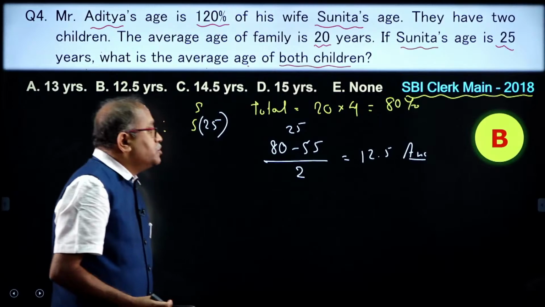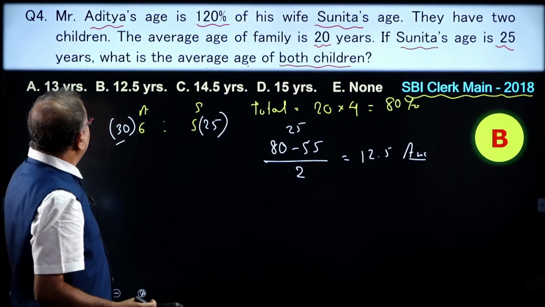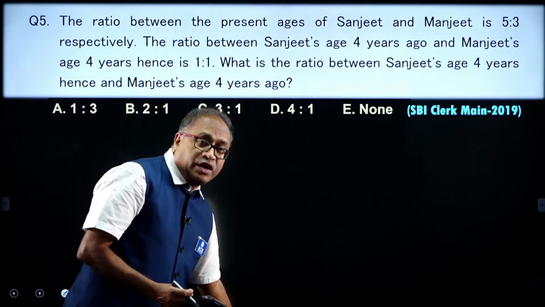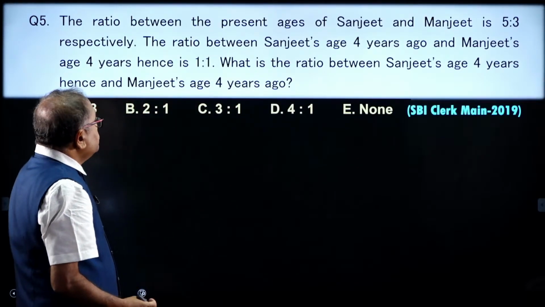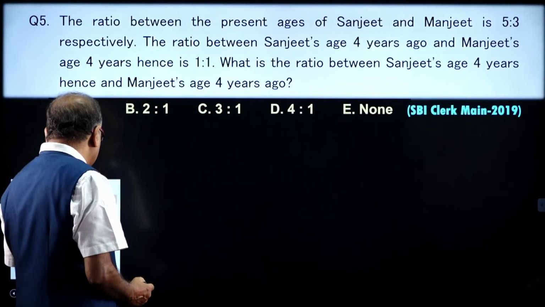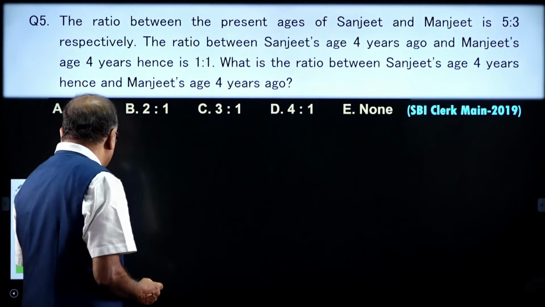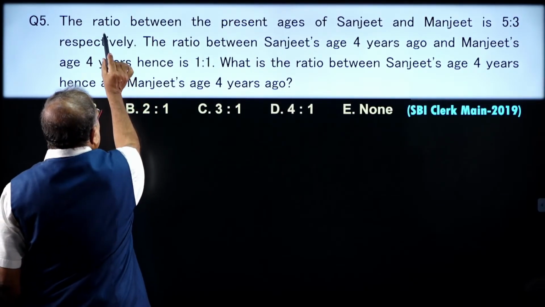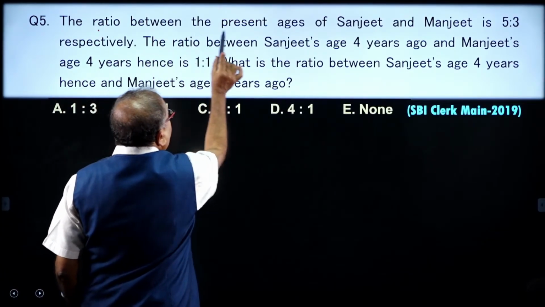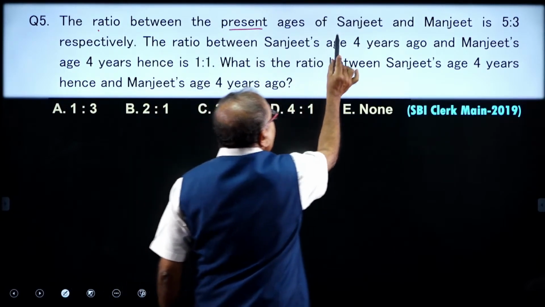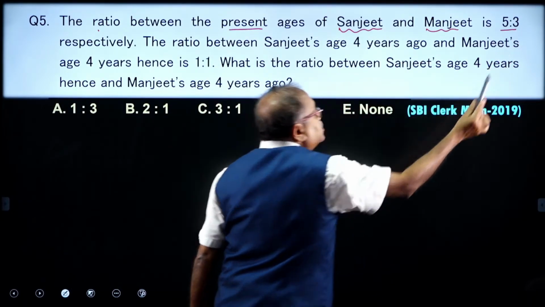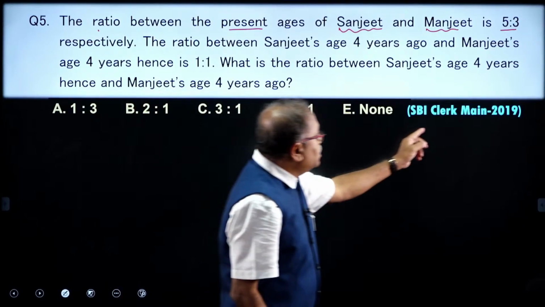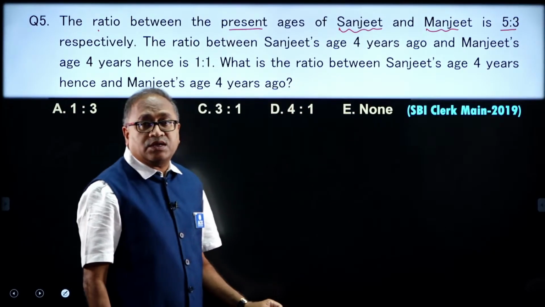So, I am moving on to the next question, and that is question number 5. Okay. Now, let us see whether the explanation clarity is there or not. The ratio between the present age of S and M, so the present age ratio is there. Look at this one, SBI Clerk Main 2019.